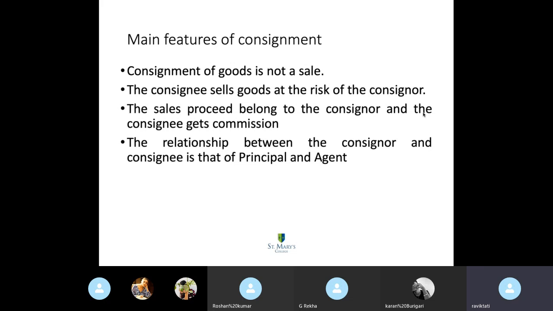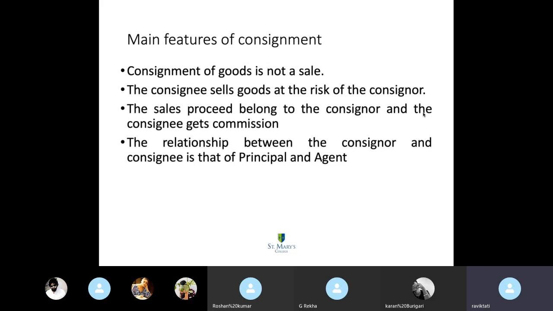All the sale proceeds of the consignment belong to the consignor, and the consignee doesn't have any right over the sale proceeds. He has to account for every unit that is sold. And what else is he entitled to? He is entitled only to the commission that is agreed upon at the time of making a consignment agreement between the consignor and the consignee.